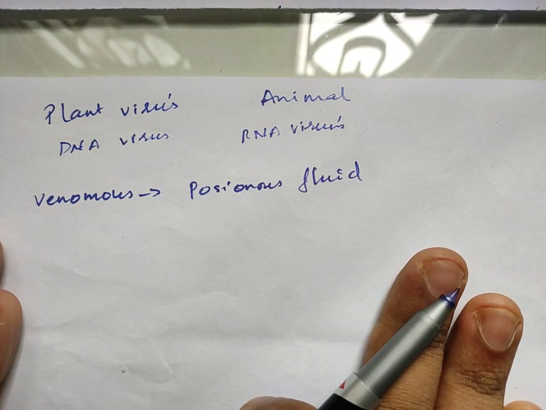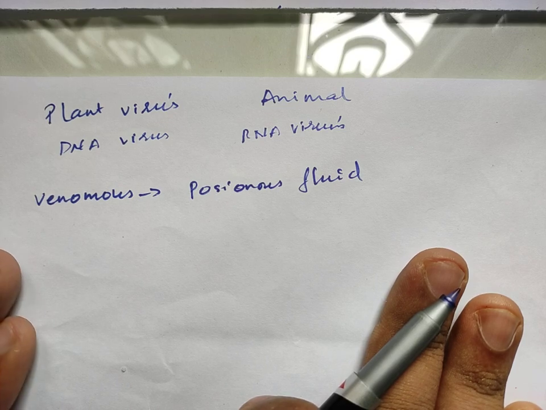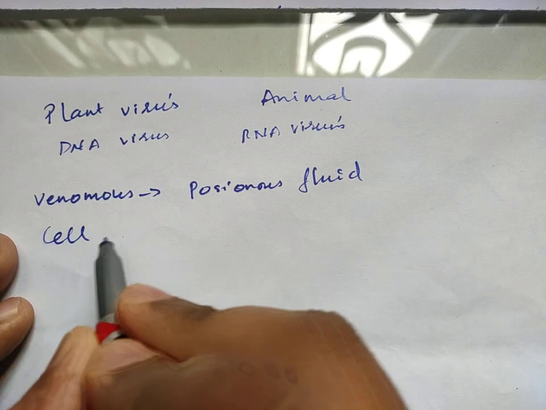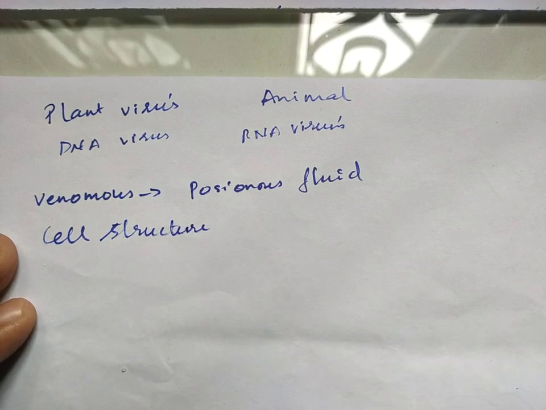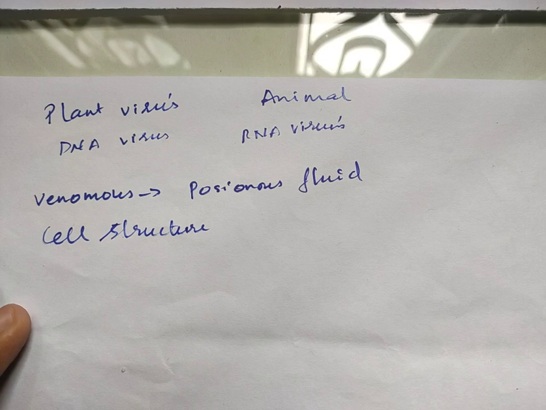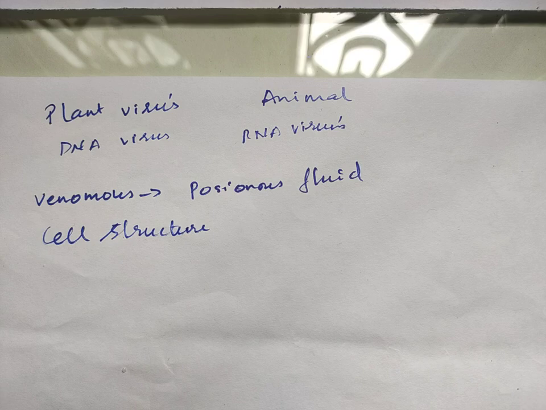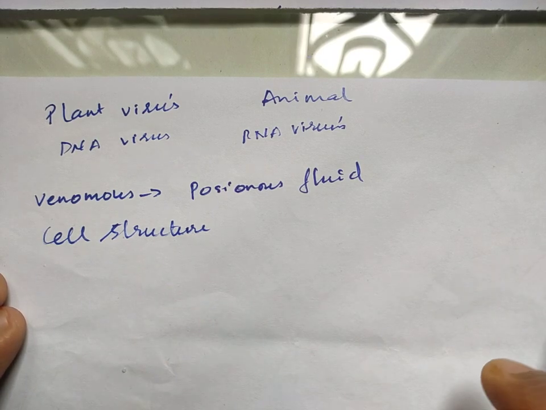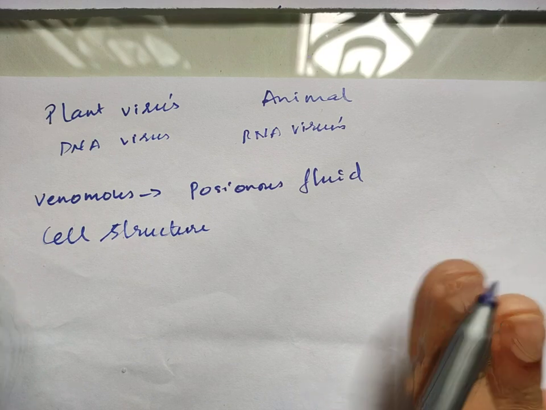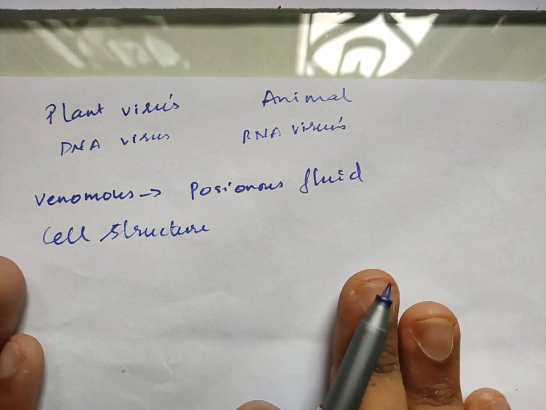Now the virus does not have a cell structure. If you see a bacterial cell, or any cell like amoeba, even unicellular organisms, they have different cell organelles, but viruses don't have any cell organelles. So this is the difference between other organisms and the virus.